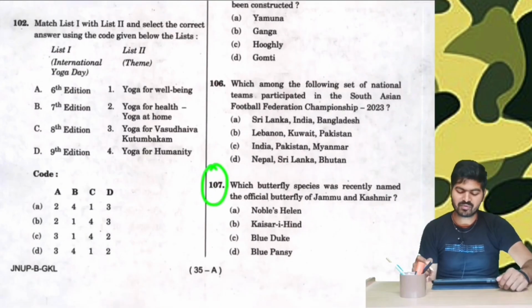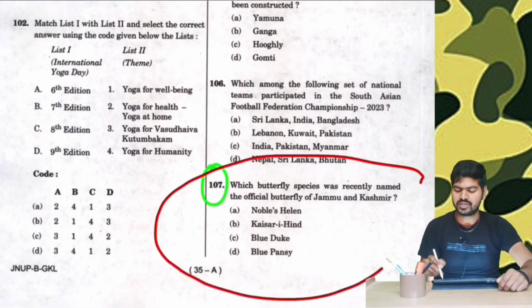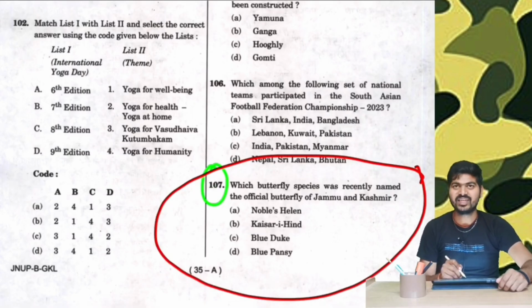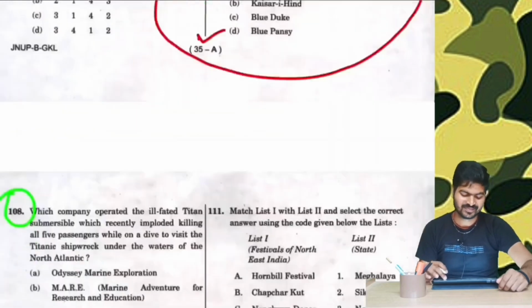Now quickly moving to question number 107. Which butterfly species was recently named the official butterfly of Jammu and Kashmir? Now this was a lot in news. And in the Kashmiri language, we call Panchi as Pansi. Therefore, the answer is blue Pansi.